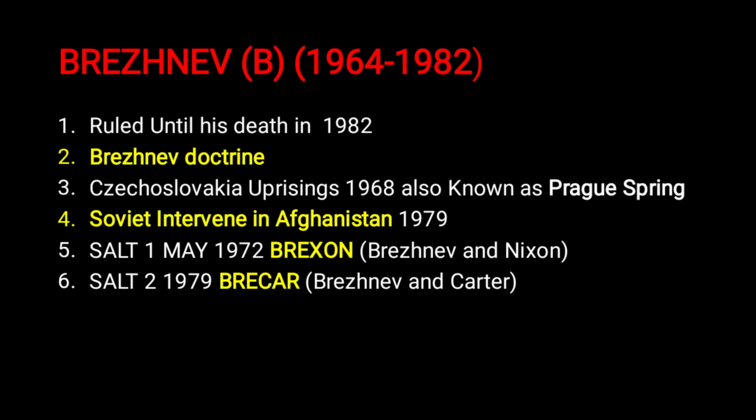Even in Czechoslovakia, Russia intervened because the communist regime was being challenged in those nations, Czechoslovakia or Hungary. So that made Russia intervene in those nations. That's known as the Brezhnev doctrine.